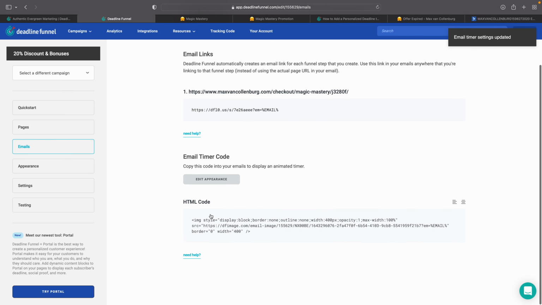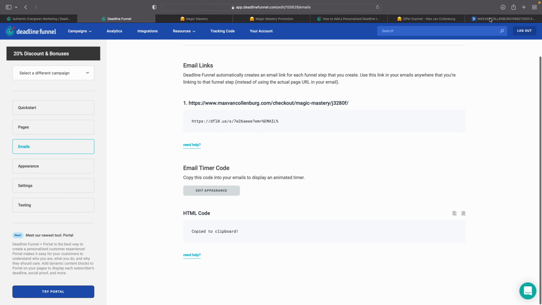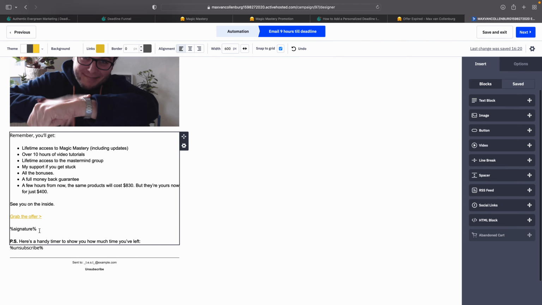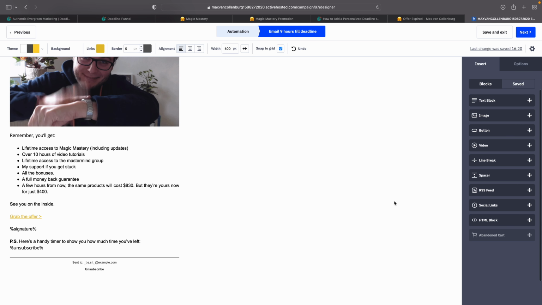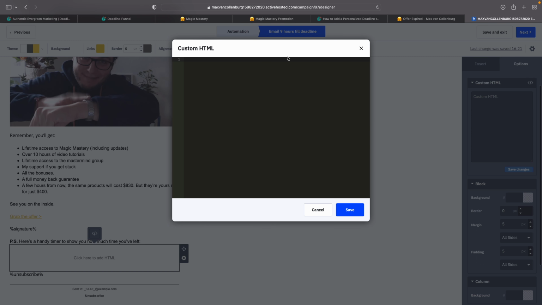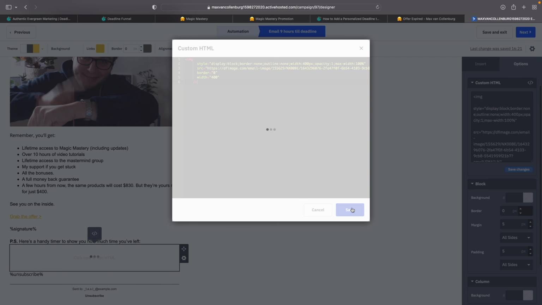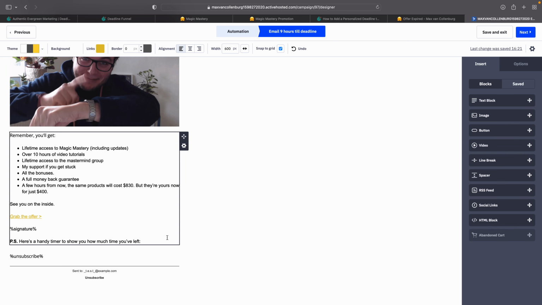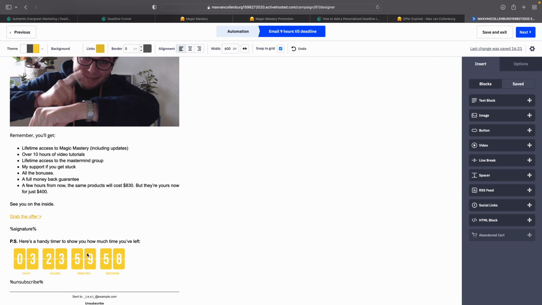And then I want to copy this HTML code. We go over to my email, and right here at the bottom it says PS, here's a handy timer to show you how much time you have left. Now I'm going to insert an HTML block. Then it says here, click here to add some HTML. I paste it in, click save, and now the dynamic timer will be inserted into this email.